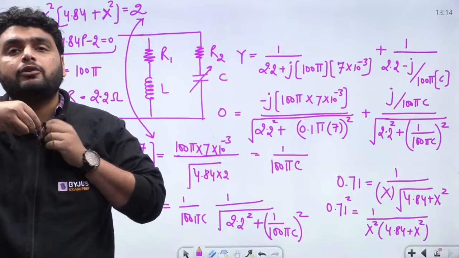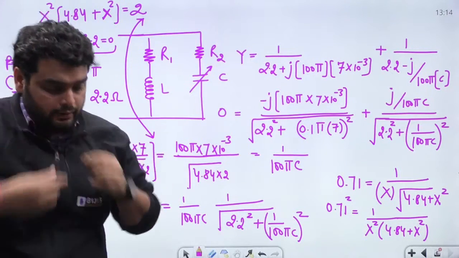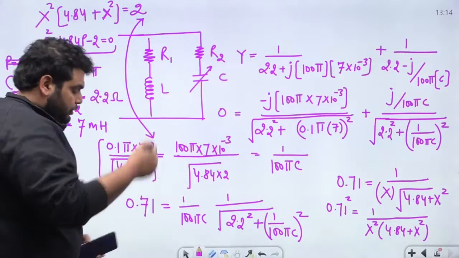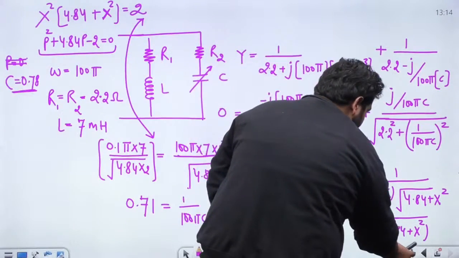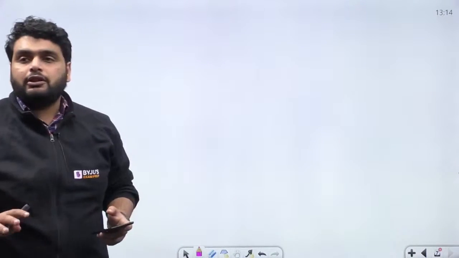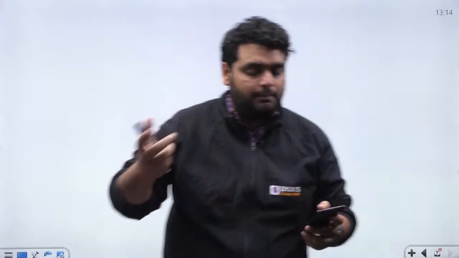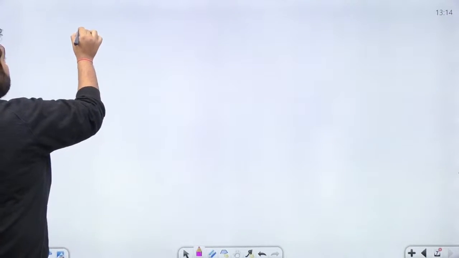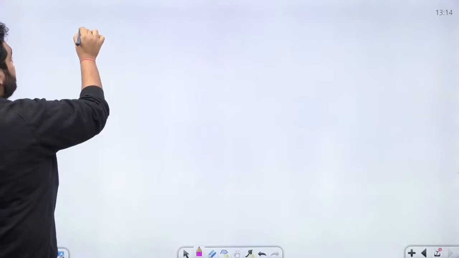So guys, I have one question of network, and it's an easy question. It's from Thevenin's theorem. Okay, let's solve this question. As you have seen, the Thevenin's theorem question that came in the IN exam this year is very, very simple. Only independent sources are given, no need of dependent source. So let's solve it. According to the question, if there is some mistake in data, you can tell me, guys.